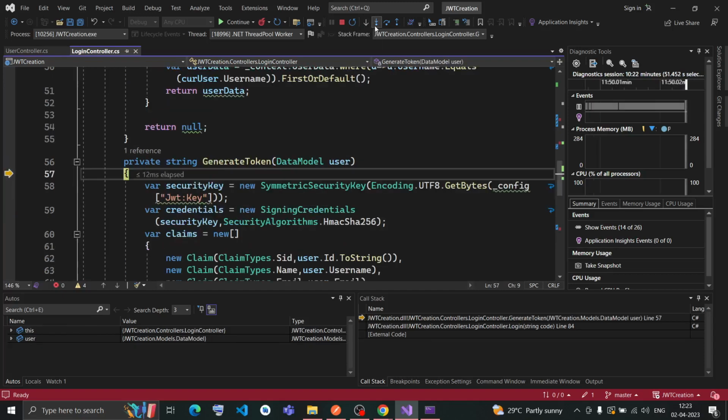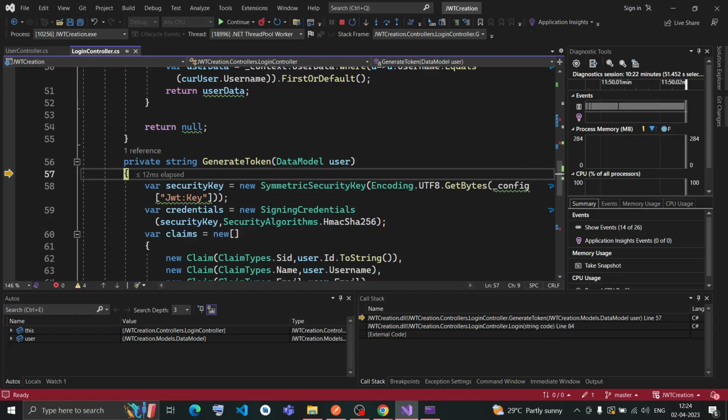I'll get into this generate token method. Here the return type is string because I need that JWT token. The JWT token is nothing but a string, so the return type would be string.